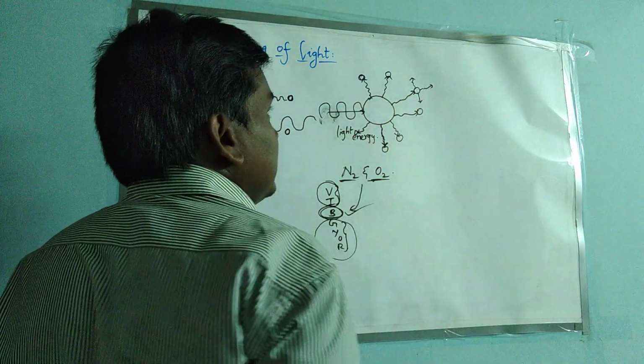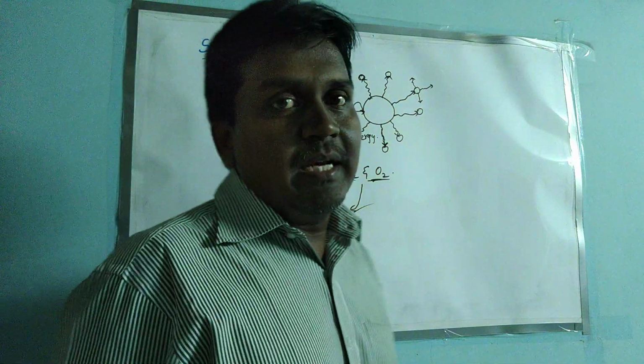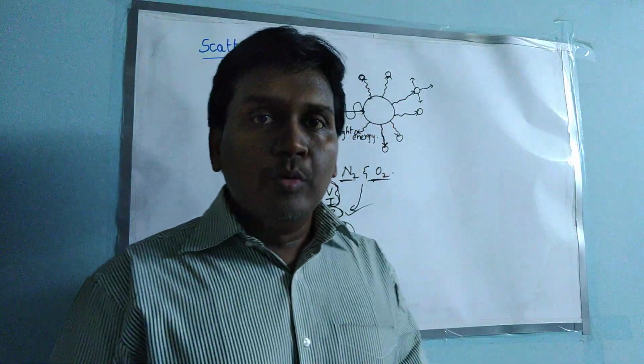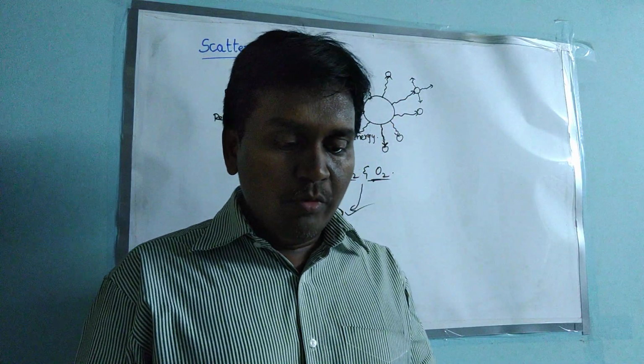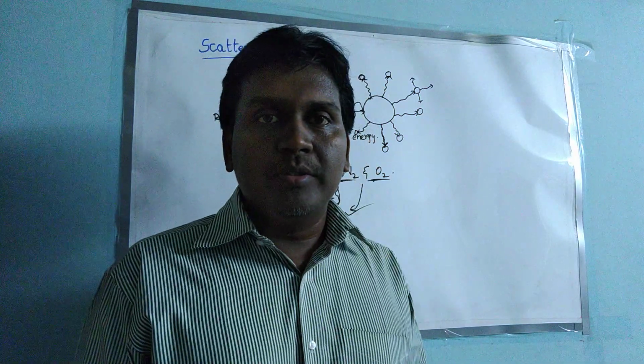Like this the scattering continues, and mostly the sky appears blue, because only blue color maintains scattering with the N2 and O2 molecules.